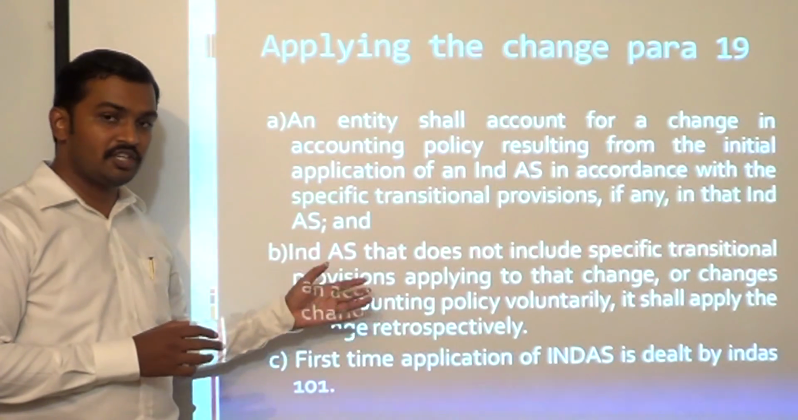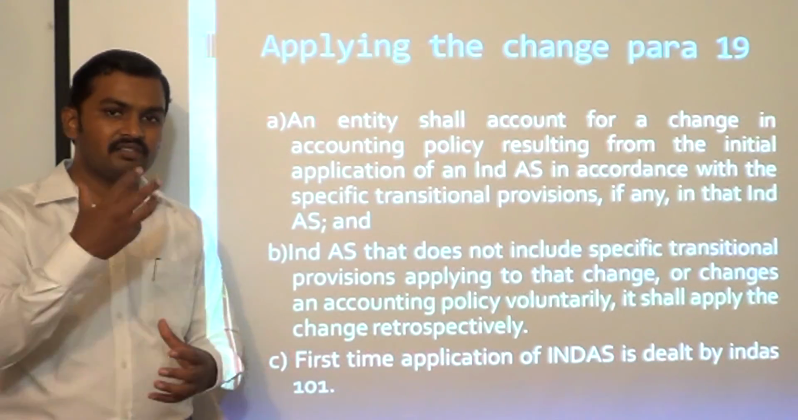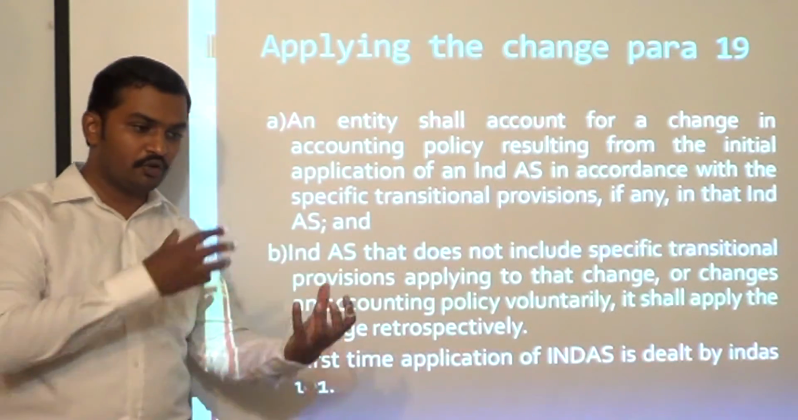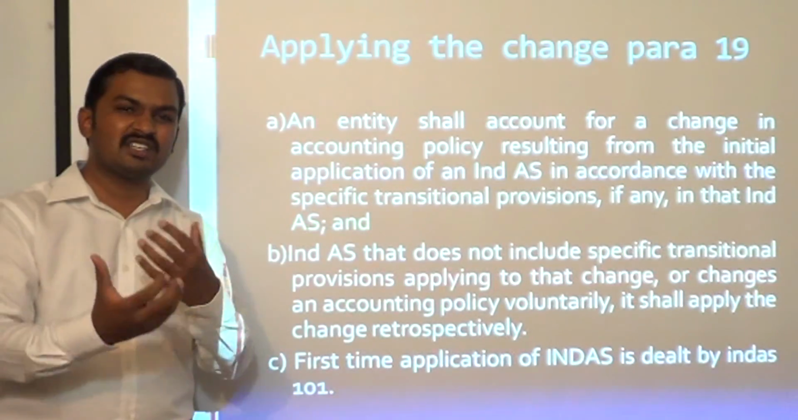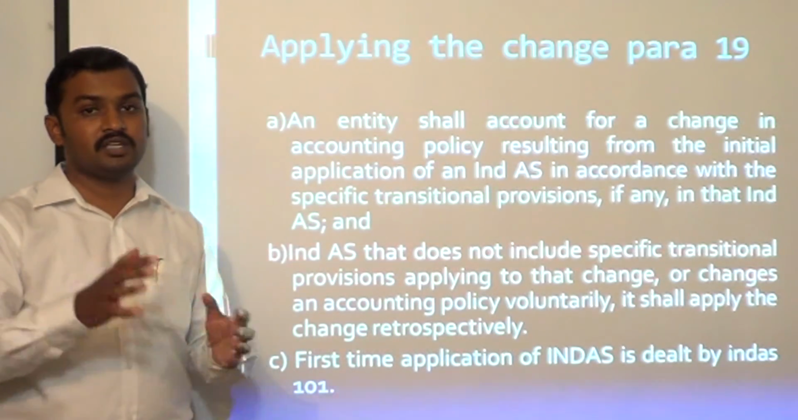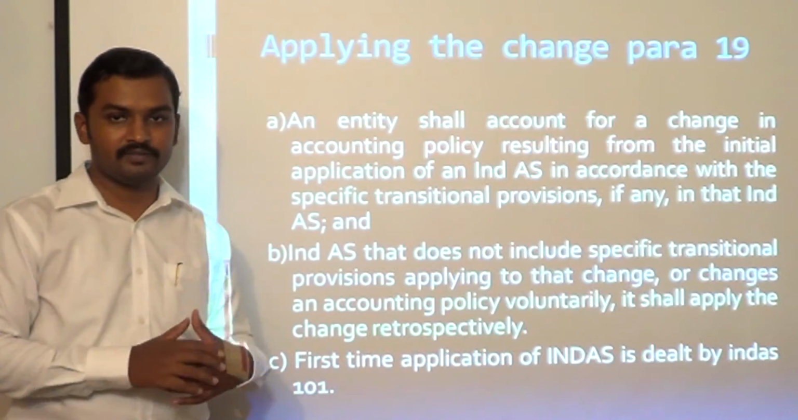Voluntarily, we are applying a change in accounting policy. Sometimes the standard itself gives you some choice, like Ind AS 16 gives you the cost model and the revaluation model. If you shift from one model to the other model, it will be considered a voluntary change. Now, if you are making a voluntary change, then in such a case you have to provide retrospective effect.